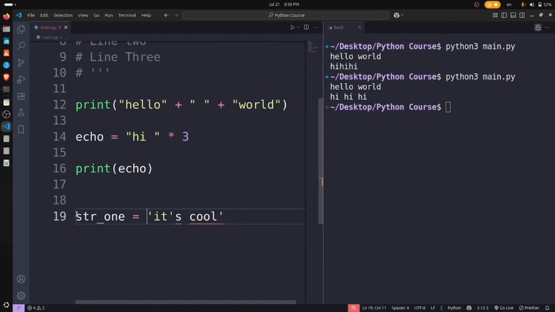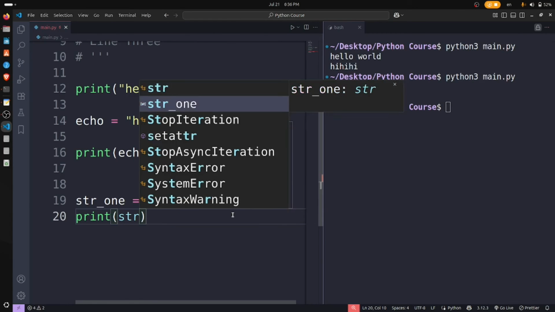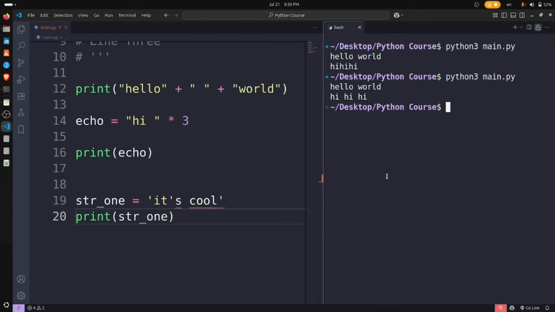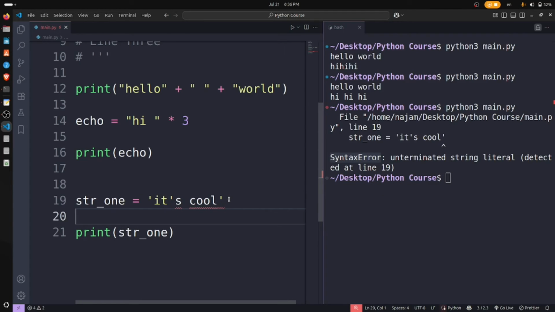For example, I have str1, and if I print str1, it will throw some error. It has thrown a syntax error. How do we get rid of this, how do we avoid this error?